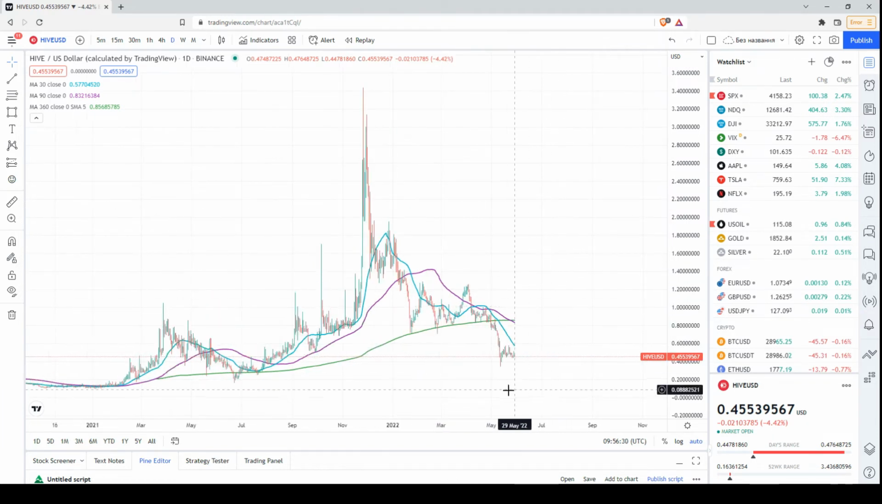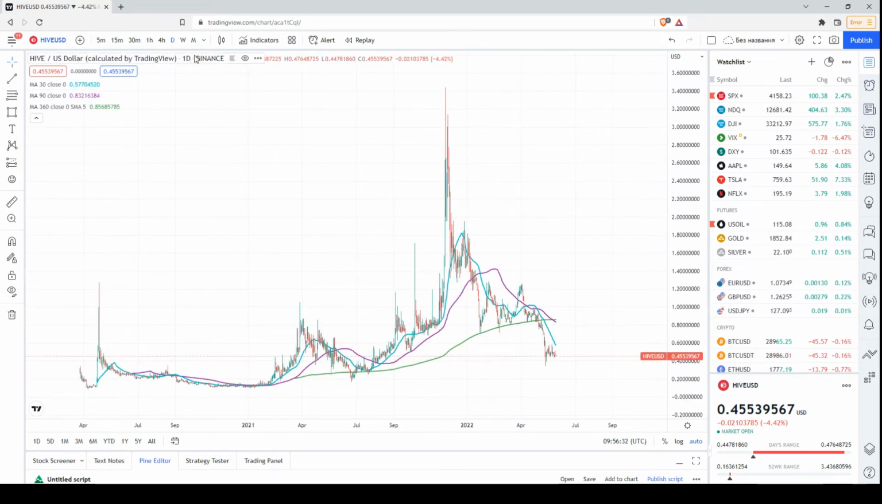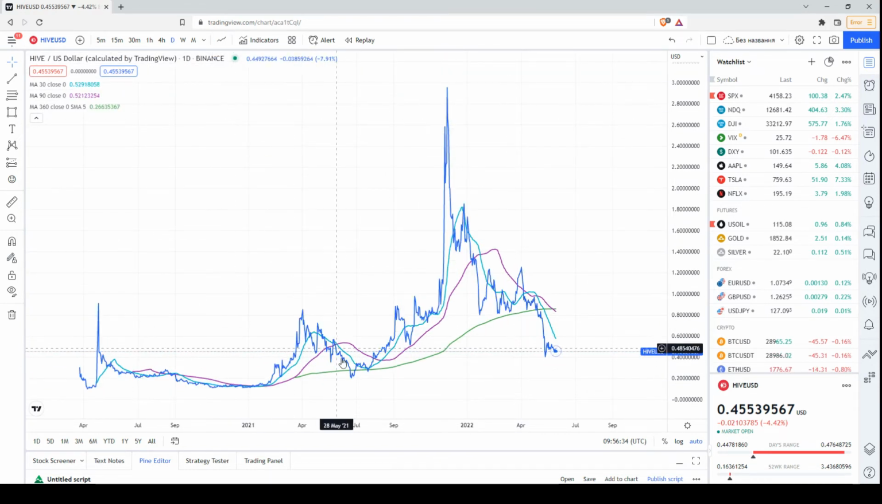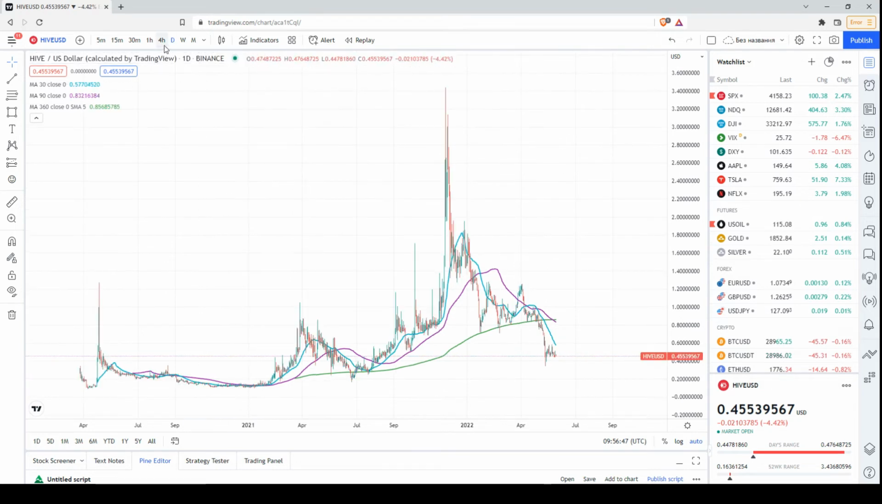Okay, and of course, according to the daily chart, we see that the price is testing, let's say, the range of the previous local low that formed last summer. So theoretically, this is some kind of, I would say, potential support for the price. Next, let's have a look at the 4-hour chart.